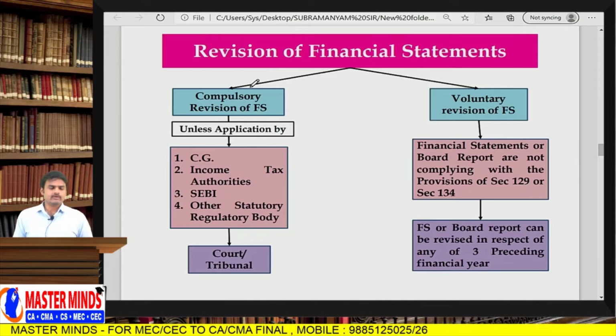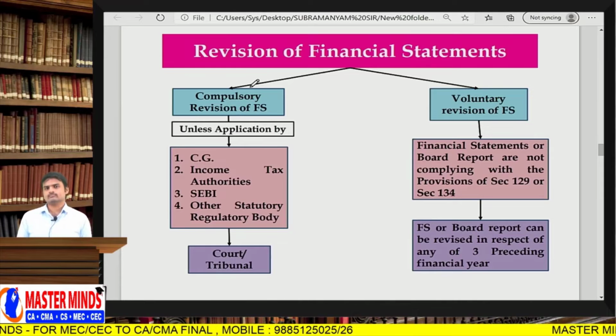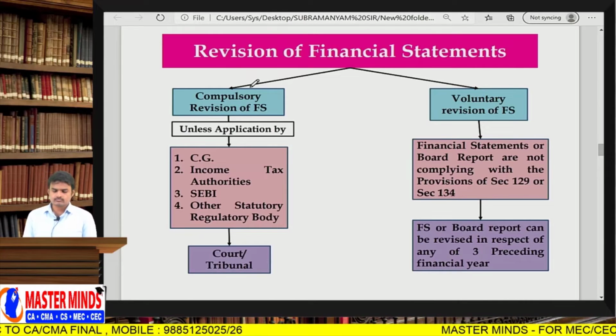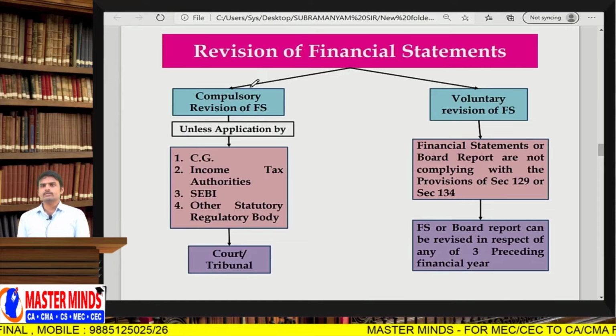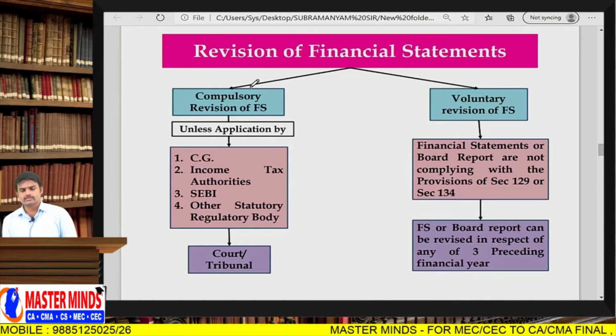Sir, when can one say compulsory? When there is an order regarding compliance of it, only then it is compulsory. Voluntary means at your own discretion.